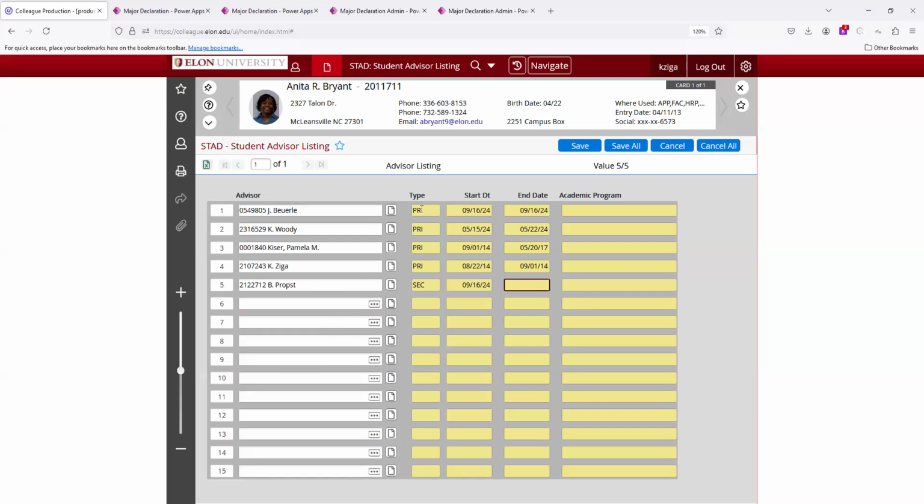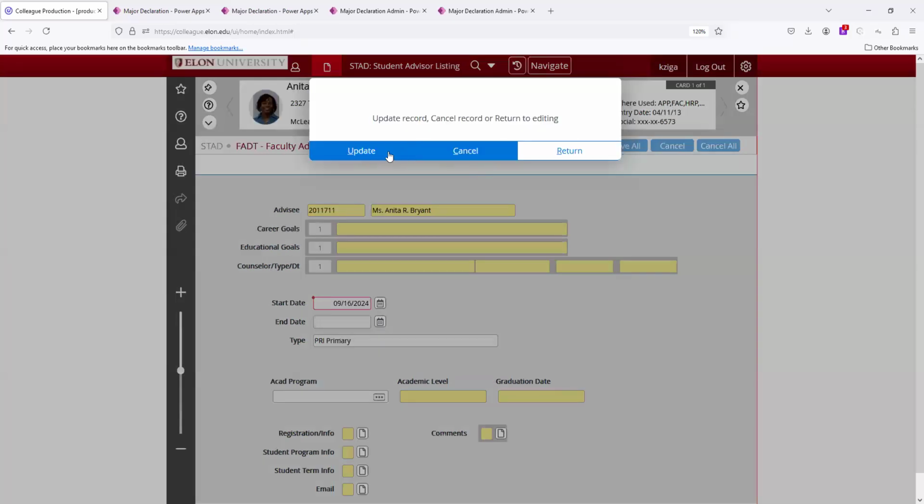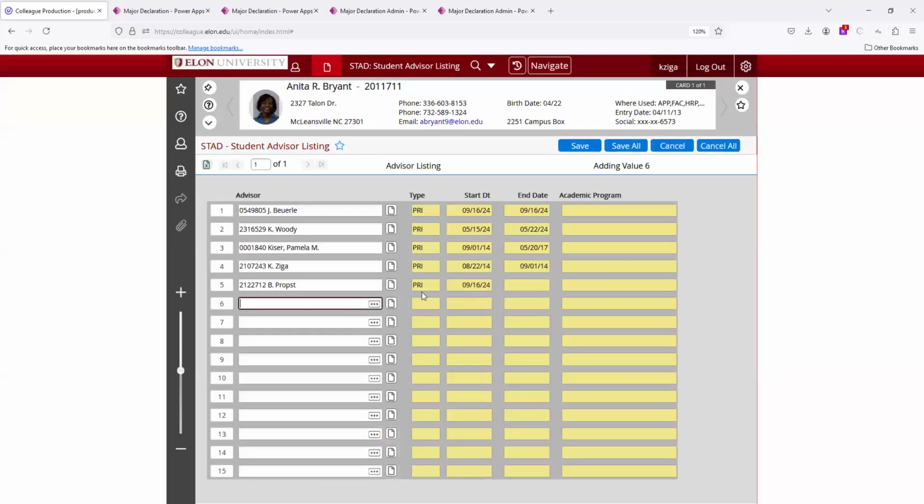Right here, whoops, there are no primary advisors here. I need to change this. I didn't mean to do secondary. I really need to flip that back to primary because that's the program that works. This is only one major, so we need to switch to primary. So easy fix. Now we've got that primary.